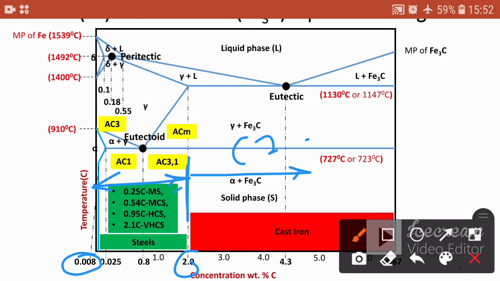You can see here up to 0.25% carbon is mild steel, then 0.25% to 0.54% carbon is medium carbon steel, then up to 0.95% carbon is high carbon steel, and up to 2.1% carbon is very high carbon steel. These are some classifications of the steels based on the carbon percentage.